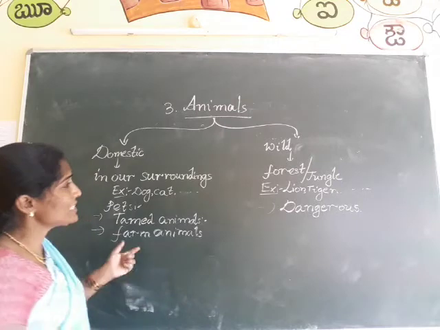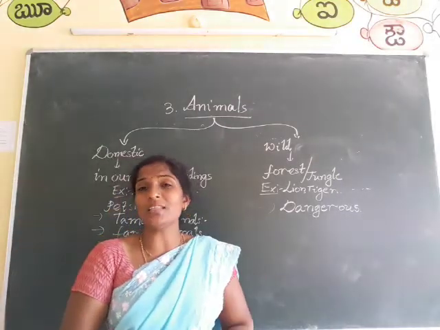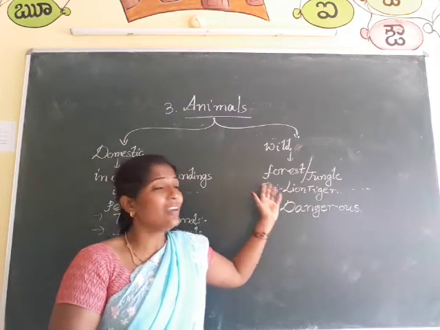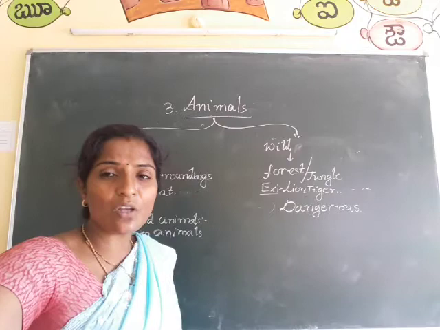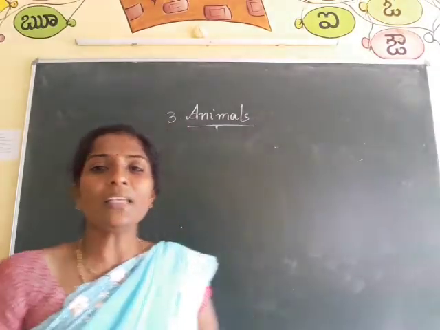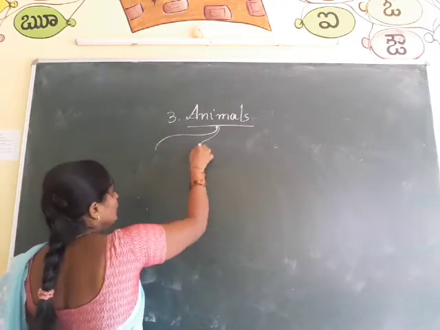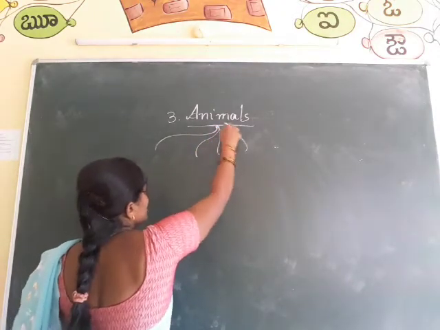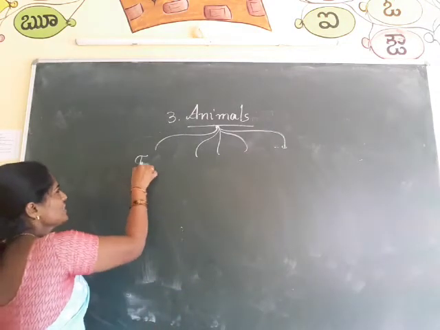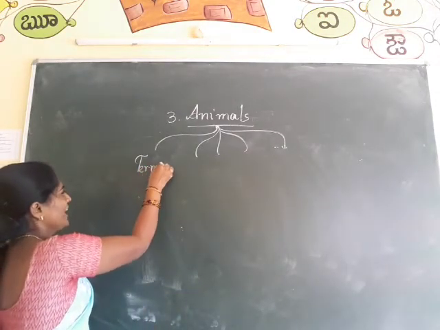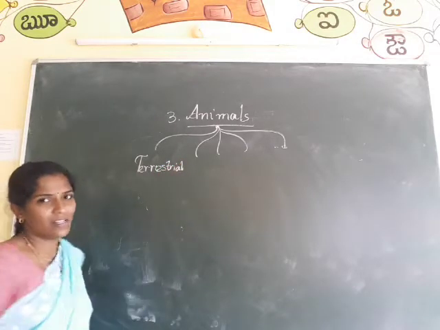Some animals can live in our surroundings and some animals can live in the forest. So based on the living place, the animals are again divided into five types. Let us know about that. First one is terrestrial animals. T-E-R-R-E-S-T-R-I-A-L, terrestrial animals.